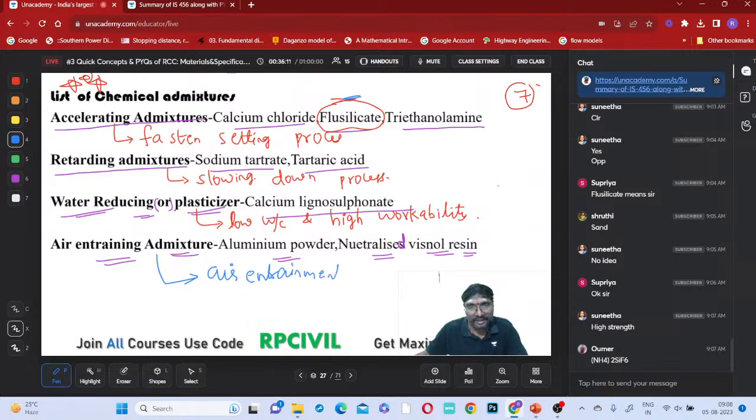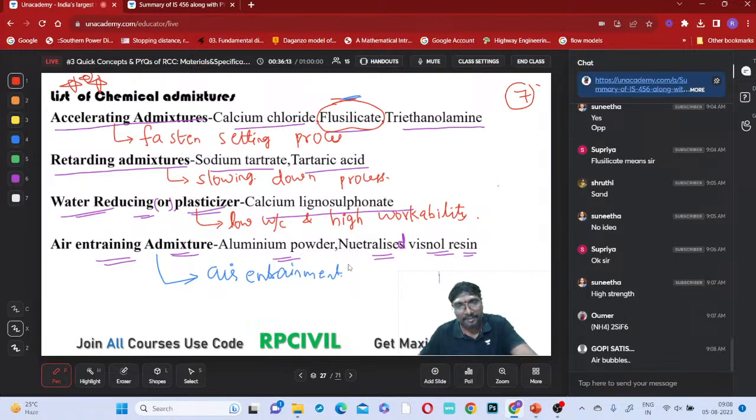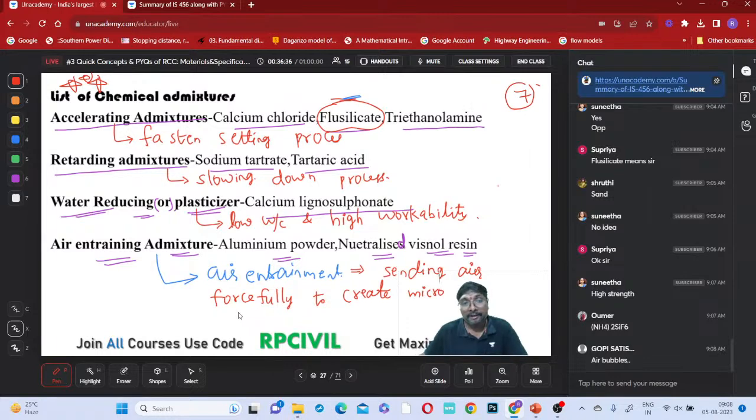Air entrainment is nothing but sending air forcefully to create micro air bubbles, right? The bubbles should be micro air bubbles only.